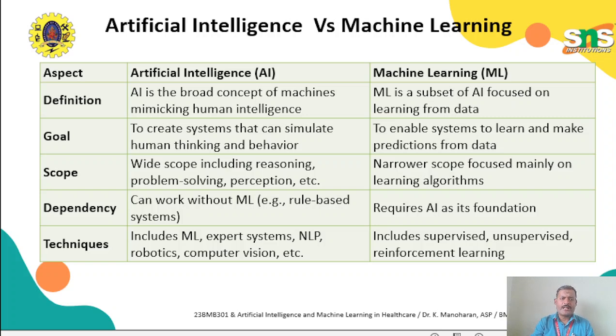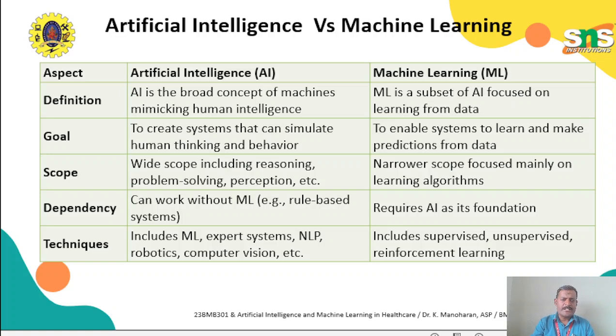The goal of artificial intelligence is to create a new system that can simulate human thinking and human behaviors. That is, we are replicating a human being with systems. For machine learning, the goal is to enable a system to learn and make predictions from the data. It learns from data, and for new data, it should predict the outputs. The machine learning system is given training with data sets, and based on the data sets, the new data will have its results predicted.